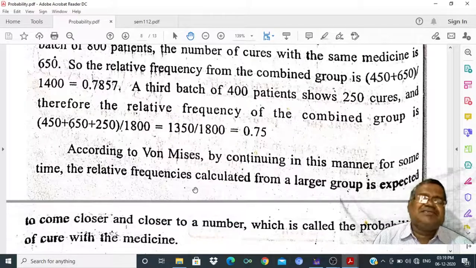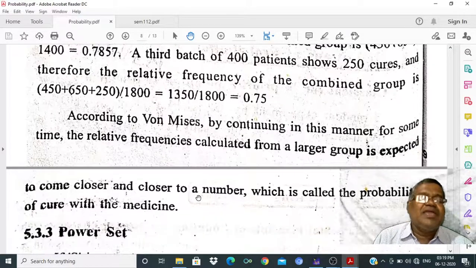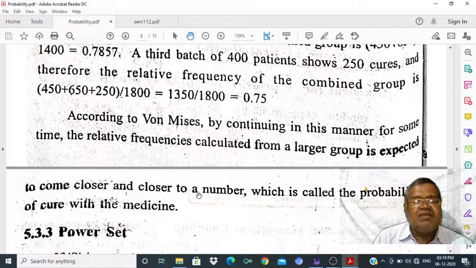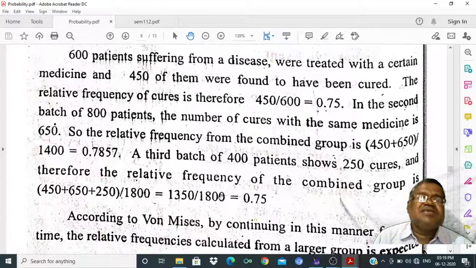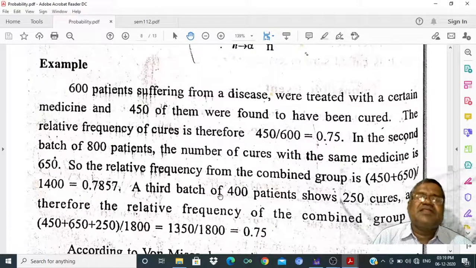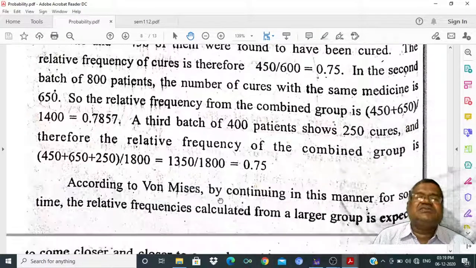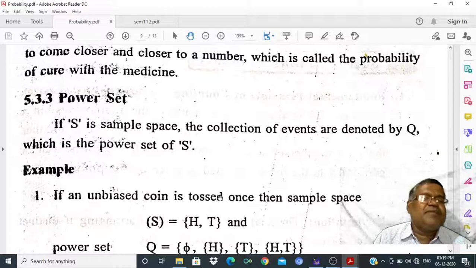According to von Mises, by continuing in this manner for some time, the relative frequencies calculated from a large group are expected to become closer to the number which is called the probability of cure with the medicine. That is, if we increase the number of trials, the value reaches the actual probability. That is the concept of relative probability.